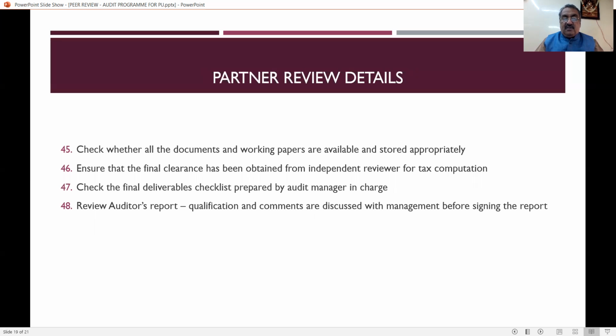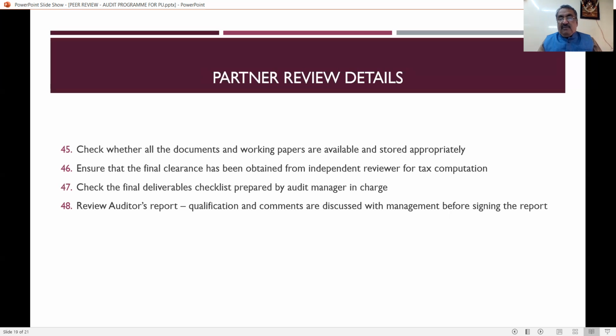Partner review details. Check whether all the documents and working papers are available and stored properly. In detail, this is the duty of the partner. He has to see whether all the working papers are there, whether all documents have been obtained, whether the same is linked to the financials, and whether everything is tallied, and that has to be stored appropriately.